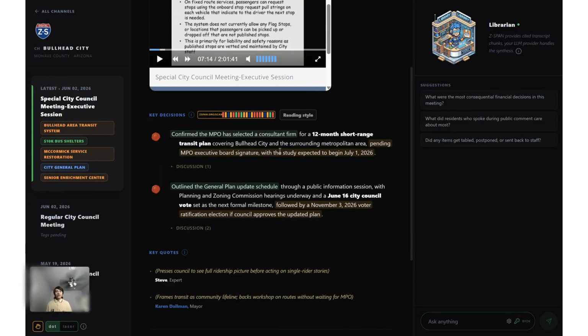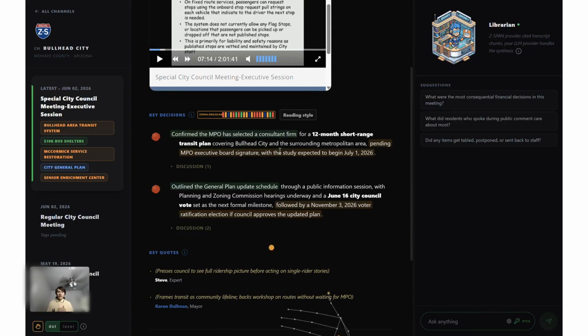If you were to read this as a key decision, if you read the first sentence, you would think, okay, this is a done deal. So if you're going to just read it to see the highlights, you need to read the entire thing. A key decision was that they confirmed the MPO selected a consultation firm, blah, blah, blah, with the nuance that's also highlighted.